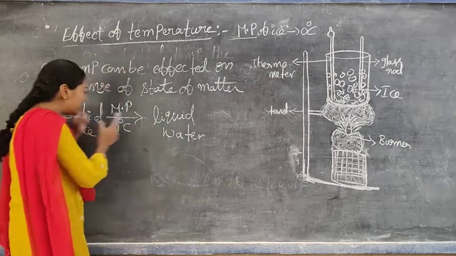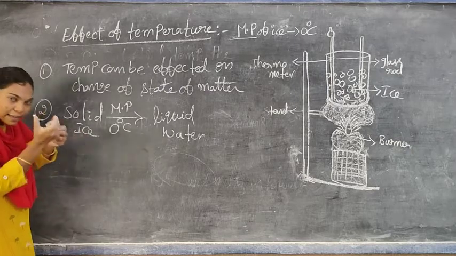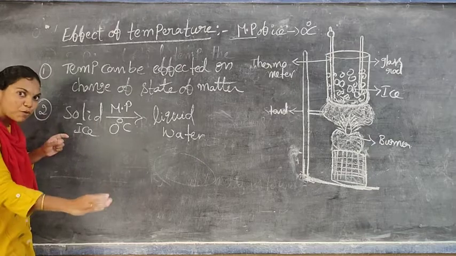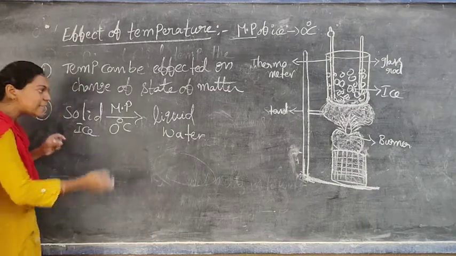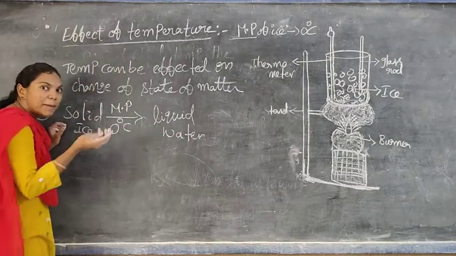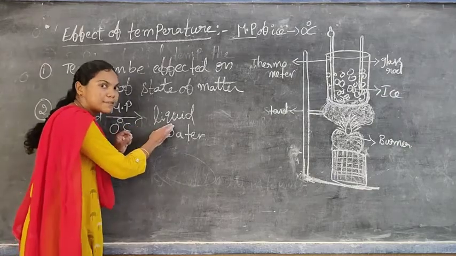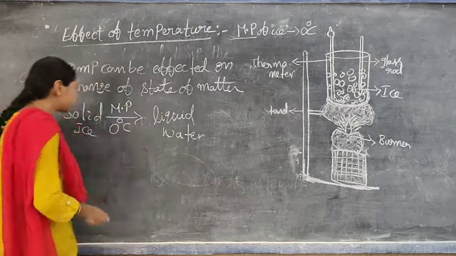Why? Because the particles in the solid take additional energy to overcome the forces of attraction, that is, to break the forces of attraction between the particles and convert into liquid form. That's why in the solid form the particles are not freely moved, but in the liquid form the particles move more freely.